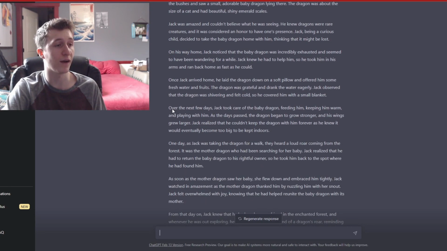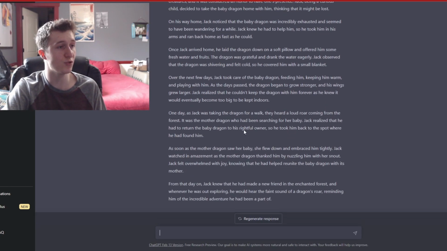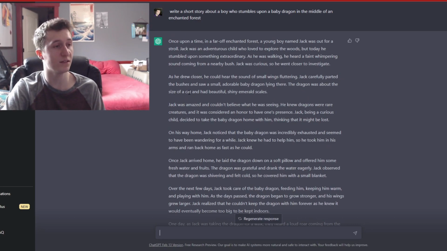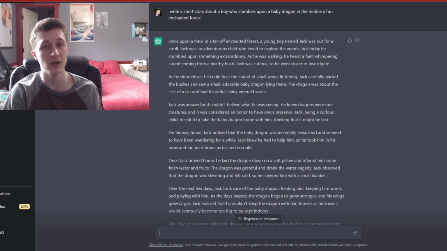Even though I didn't give it super specific things to do, it still incorporated the baby dragon and the little boy finding it. And I thought that was, it wasn't the craziest story. It wasn't the most intricate or complex story that I've ever read, but it was a good children's story, I think, and if you had told me that a robot wrote this, I wouldn't have believed you before I had done this little experiment here.